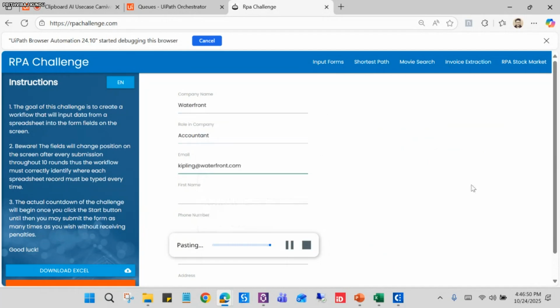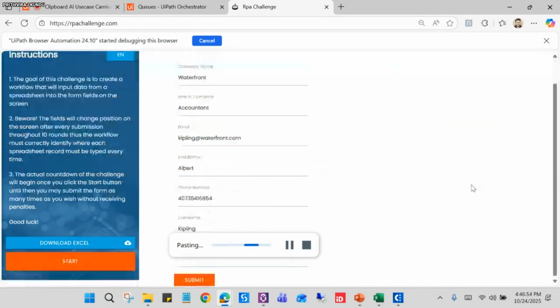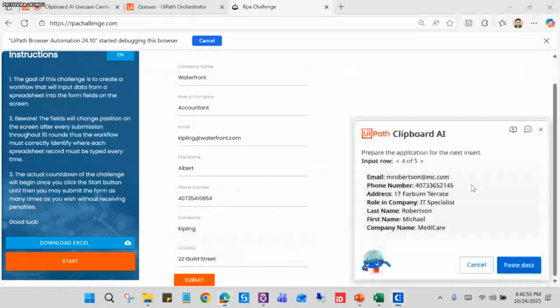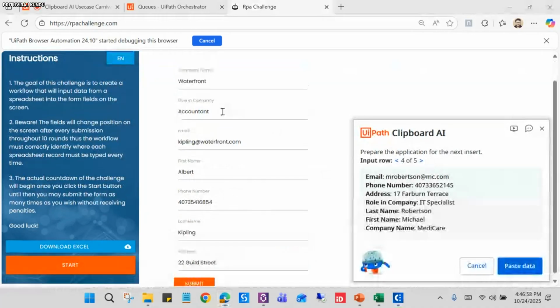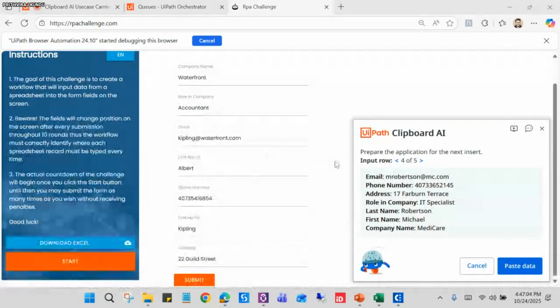So it's working. Yeah, you can see, right? Everything has pasted correctly. So by doing this, it will paste all the data, like 5, 10, 100. Whatever the count, it can do automatically, right? So we will do the same for the rest.